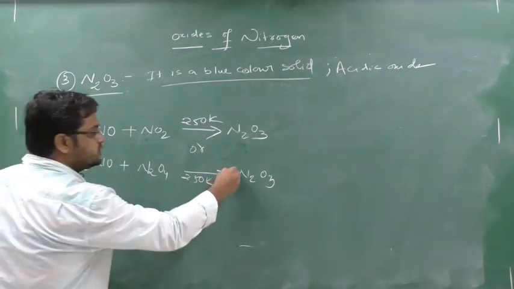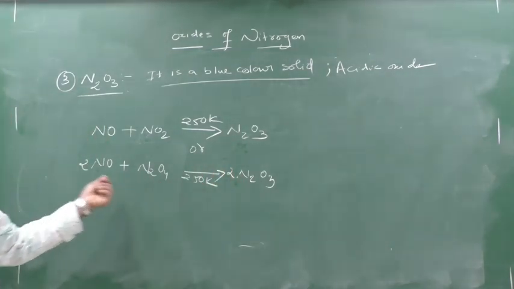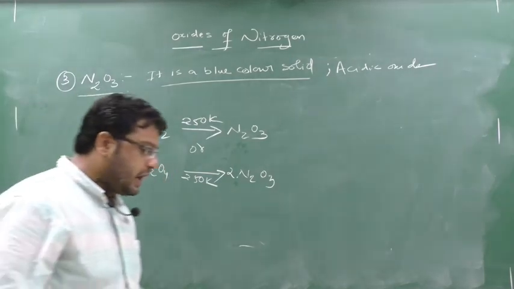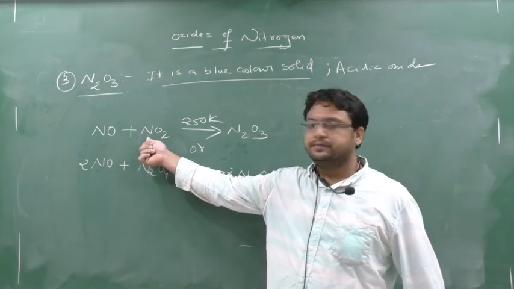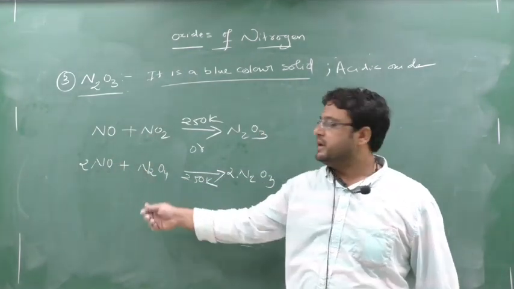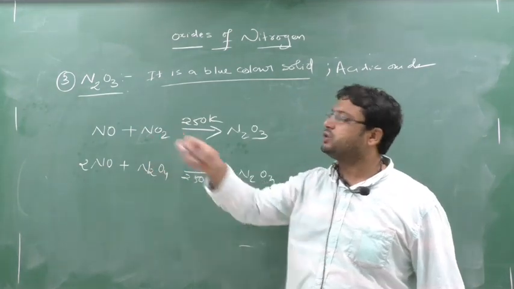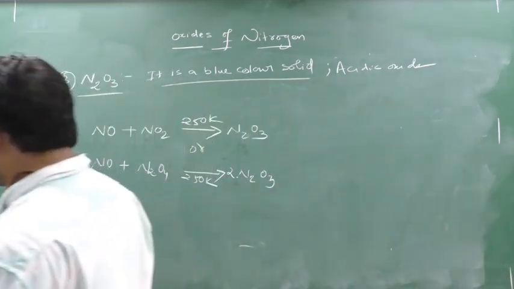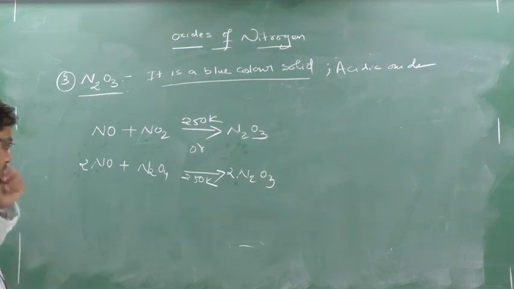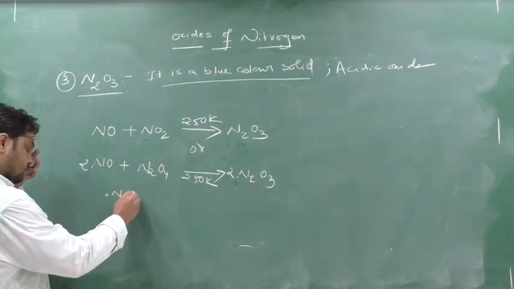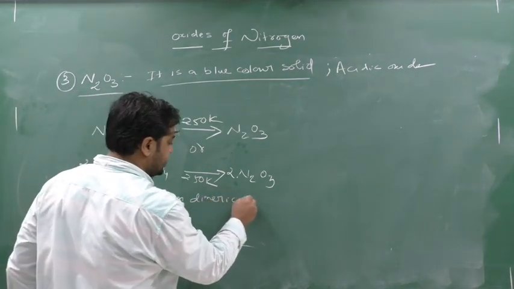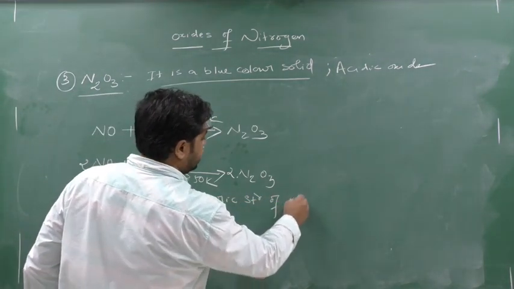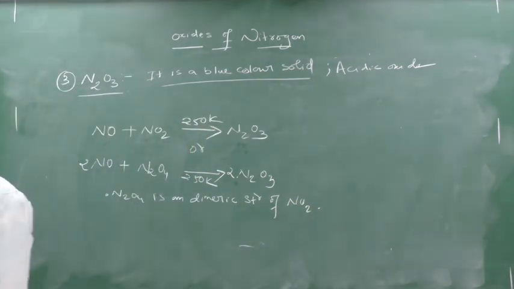We balance the reaction. So here 2, here 2. See, everything is balanced: 2 plus 4, 6, 2 nitrogen, 4 nitrogen. So N2O3 you can prepare in two ways. Either you react NO with NO2 or you react NO with N2O4. N2O4 is nothing but the dimeric structure of NO2. So write down this preparation, and make a note that N2O4 is a dimeric structure of NO2. Clear this part?